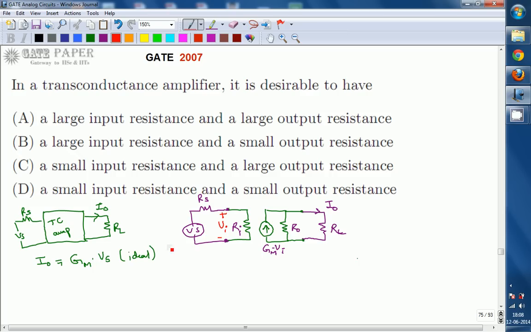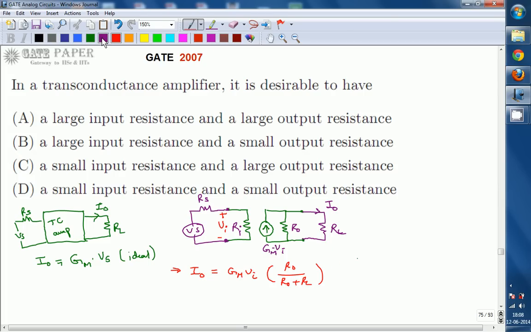Using the current division rule, I0 can be written as Gm times Vi into R0 divided by R0 plus RL. What we expect is I0 equal to Gm into Vi.